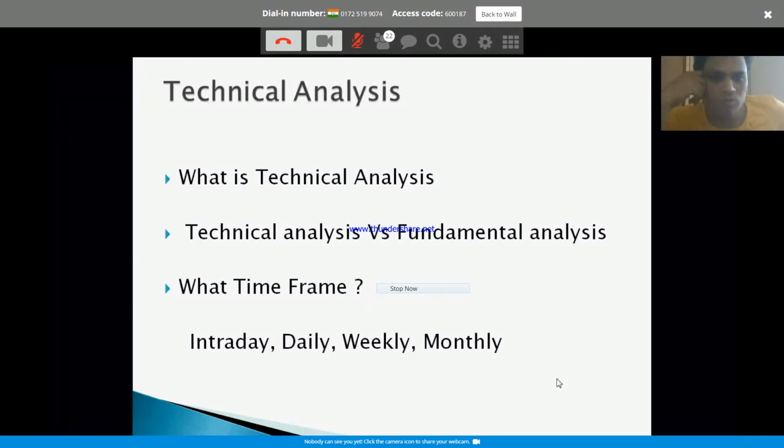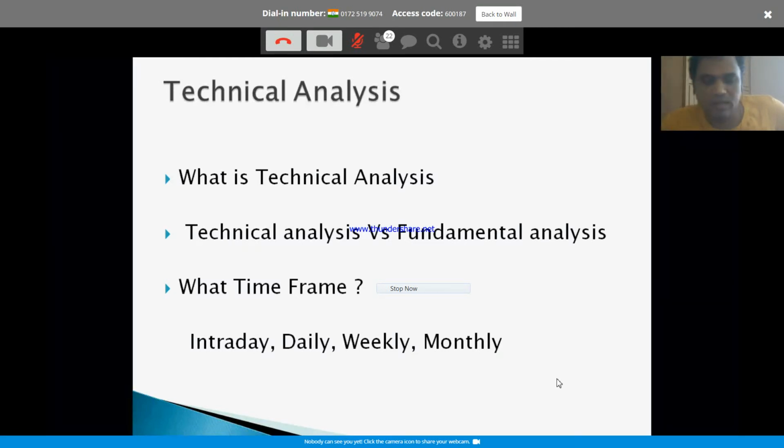Now comes the time frame. What time frame do we trade in, or what time frame do you want to take a position in? Is it intraday, daily, weekly, or monthly, right?